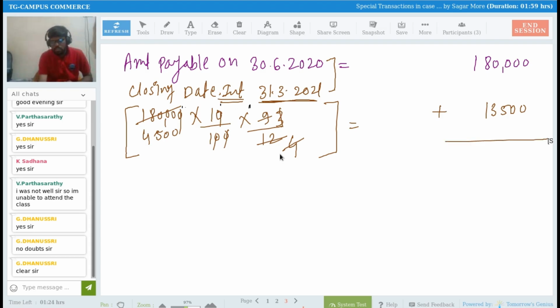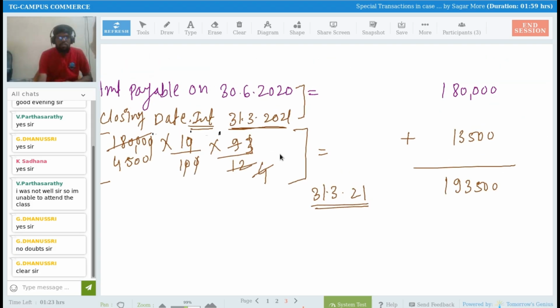So we have to add this interest. After adding this interest, how much is the total amount payable on 31st of March 2021? The amount payable is 1,93,500, and this is nothing but the amount on 31st of March 2021, right? This is the payable amount. Sir, I'm not making payment on 31st of March 2021. I'm going to make a payment on 30th June 2021. Every year I'm going to make a payment on 30th of June, right?